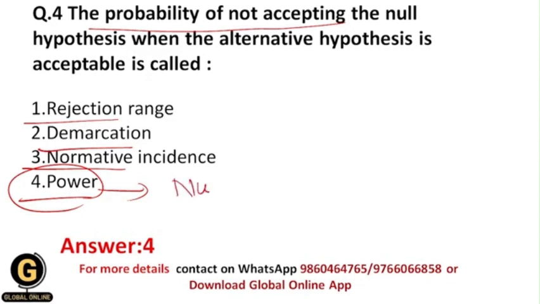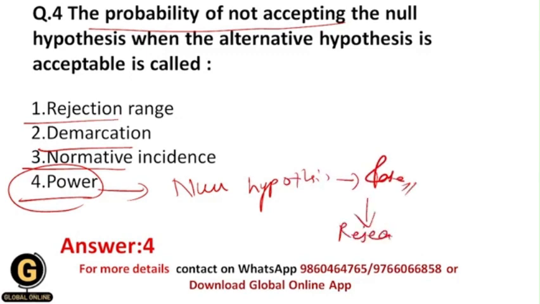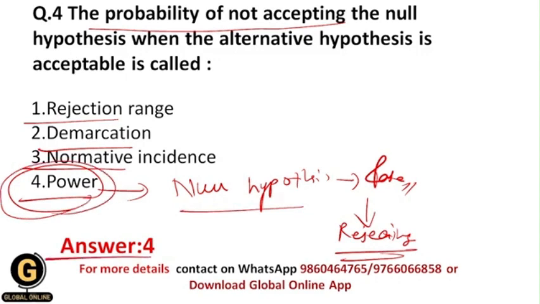So whenever this null hypothesis is actually false in reality, and that's why we are rejecting it, the probability of rejecting this false null hypothesis is called power. That's why your correct answer should be 4.